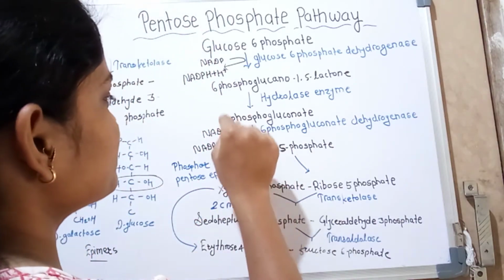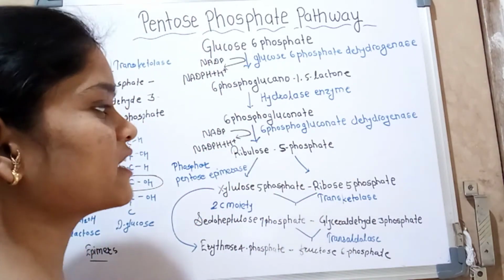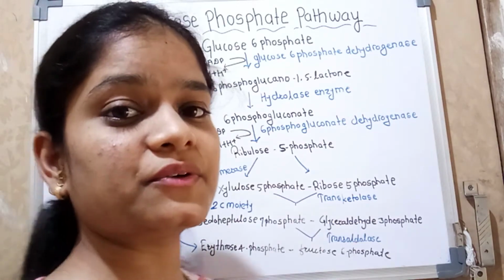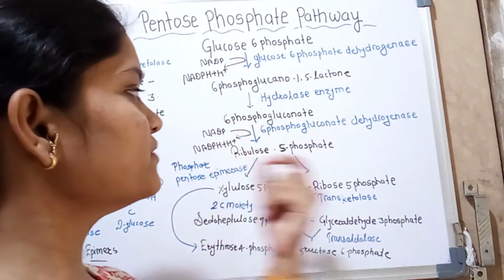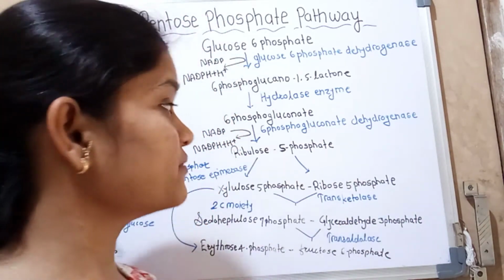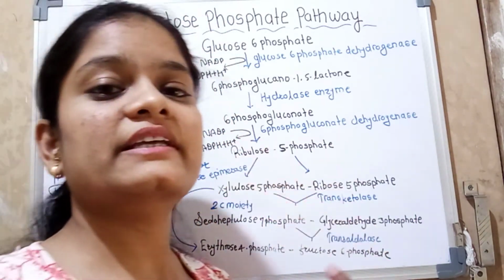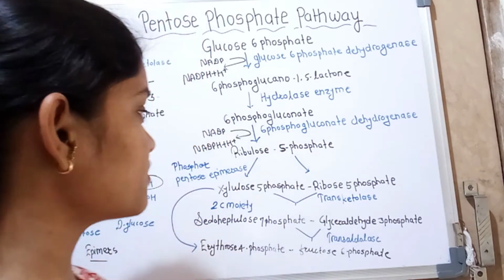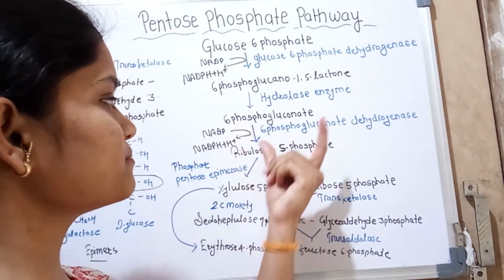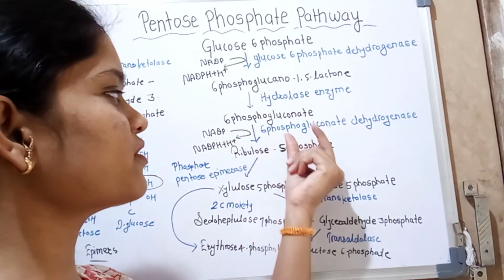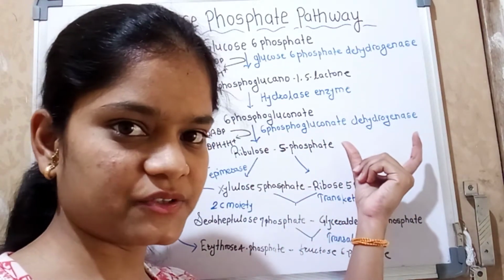Then 6-phosphogluconate is converted into 3-keto-6-phosphogluconate, which undergoes decarboxylation, and ribulose 5-phosphate is formed. This reaction proceeds by the enzyme 6-phosphogluconate dehydrogenase.